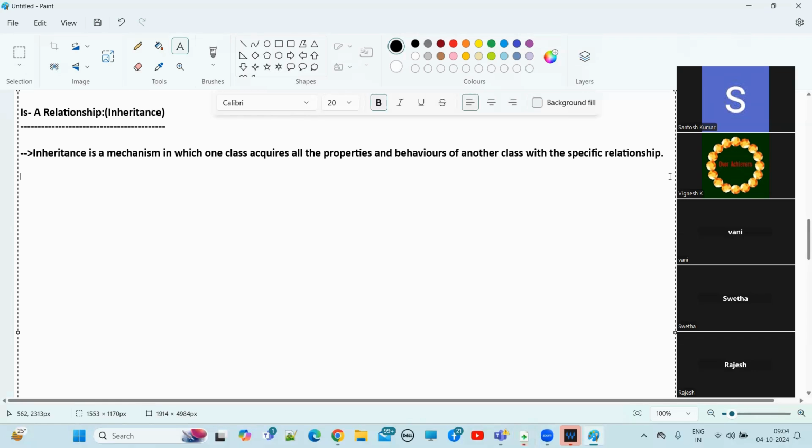So this is what, guys. Inheritance. We are inheriting the properties, behaviors and assets from our parents. Inheriting means what? By default, we are getting them, right? So that is what inheritance is. In terms of Java classes, we are inheriting the functionalities of one class, or else the properties and behaviors of one class, into another class with a specific relationship. What is that called, guys? Inheritance. Okay, so clear, everyone?